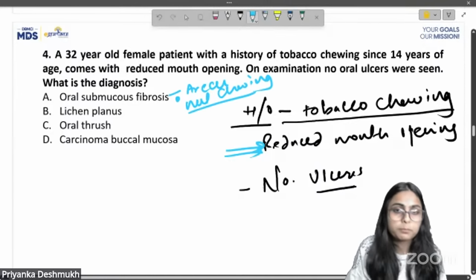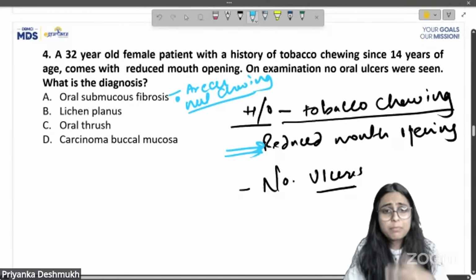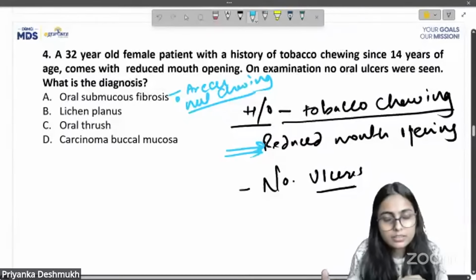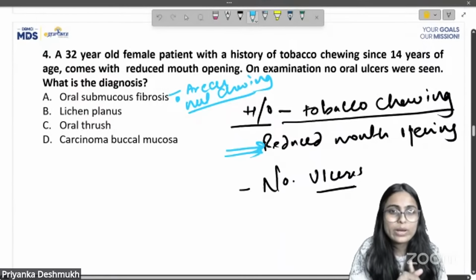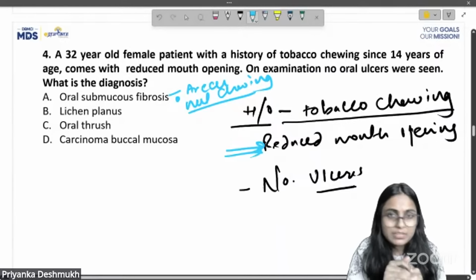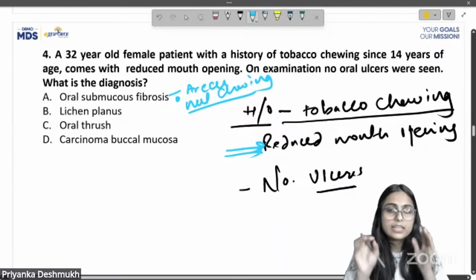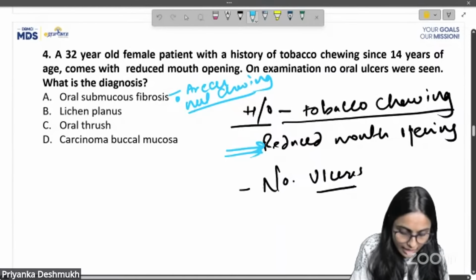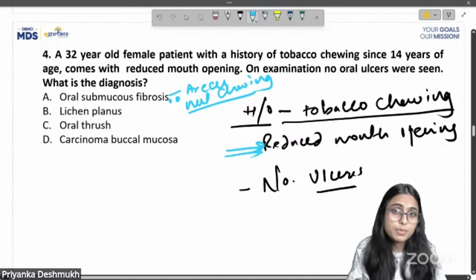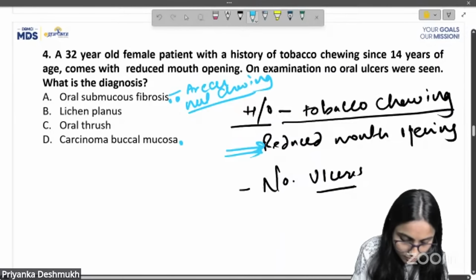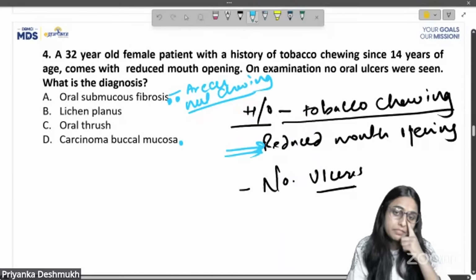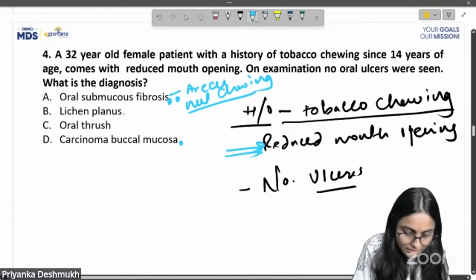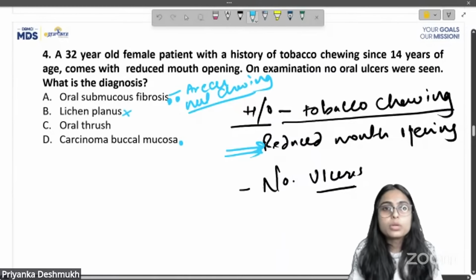They might replace the word tobacco with areca nut. If they had given areca nut directly, then we would have marked OSMF directly, by just looking at areca nut chewing and reduced mouth opening. But here I will tell you the difference between option A and D, carcinoma of buccal mucosa and OSMF. Lichen planus is to be ruled out, correct?